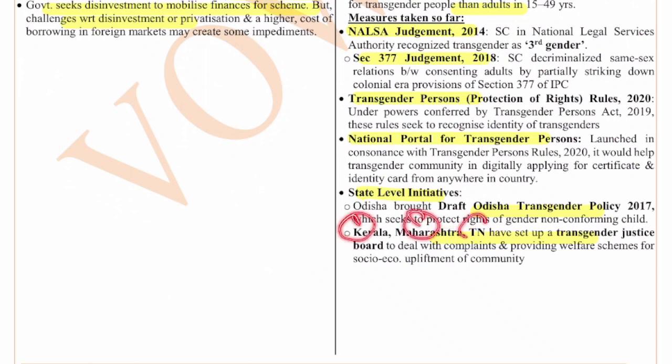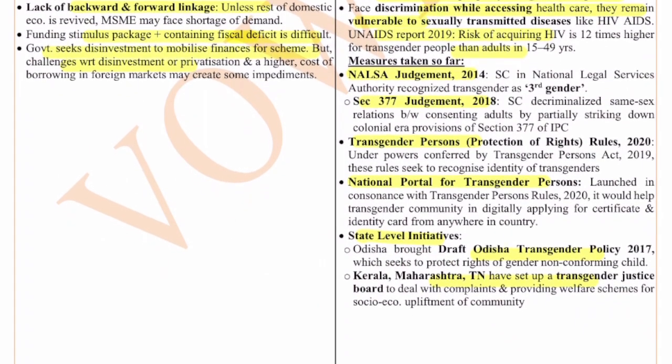Kerala, Maharashtra, and Tamil Nadu have set up a Transgender Justice Board to deal with complaints and provide welfare for the upliftment of the entire community. You can remember Odisha, Kerala, Maharashtra, and also the measures like the Supreme Court judgments. Remember these as well. So this is the overall thing about transgenders.